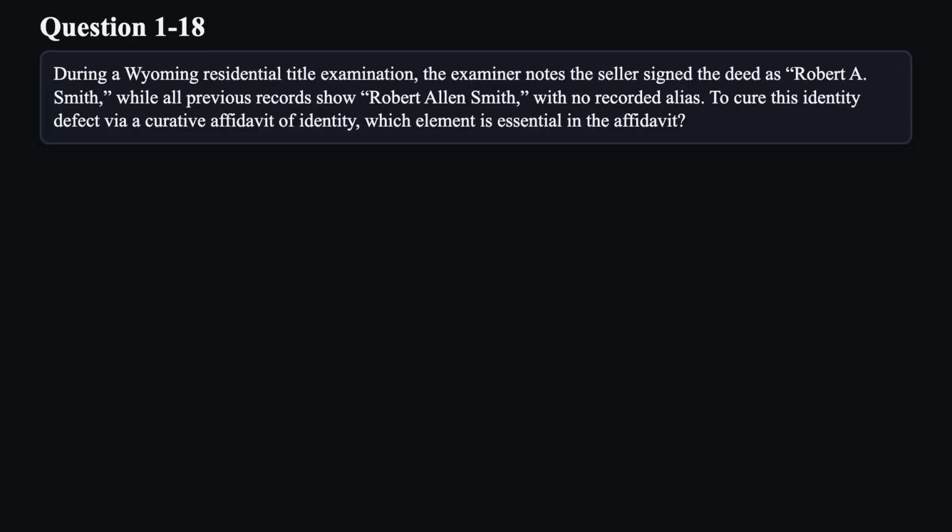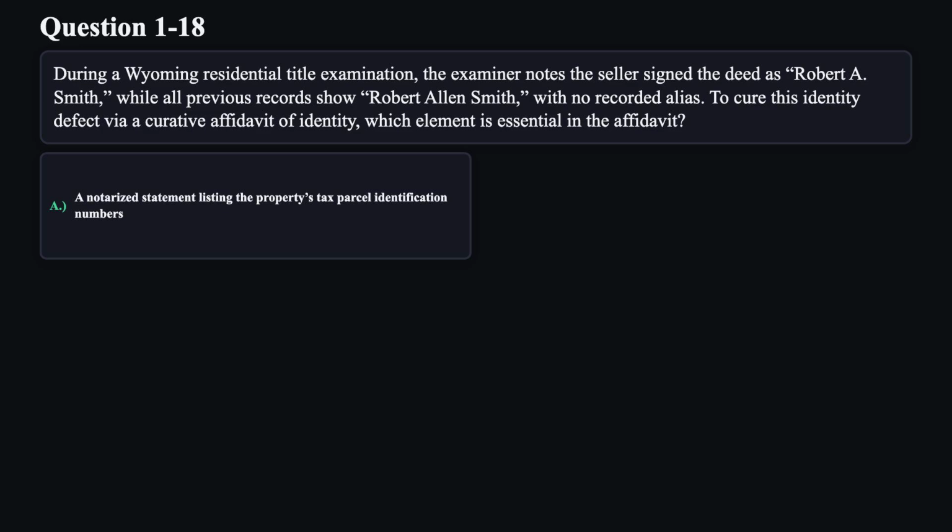Question 18. During a Wyoming residential title examination, the examiner notes the seller signed the deed as Robert A. Smith, while all previous records show Robert Allen Smith, with no recorded alias. To cure this identity defect via a curative affidavit of identity, which element is essential in the affidavit?